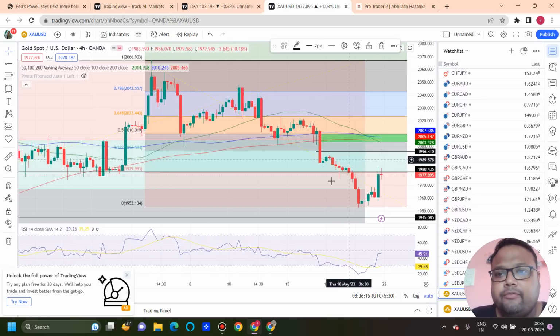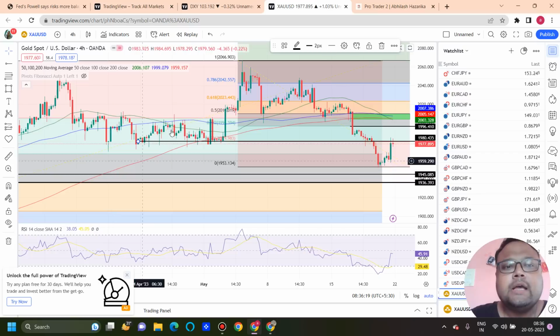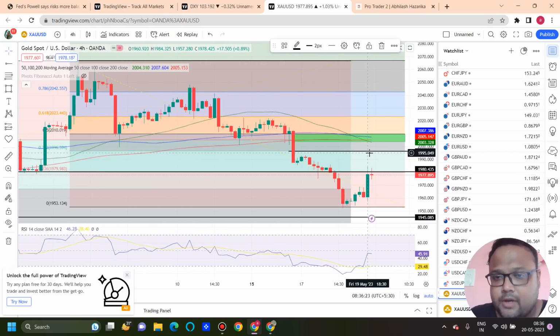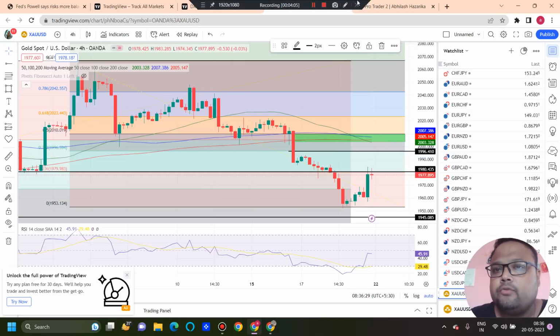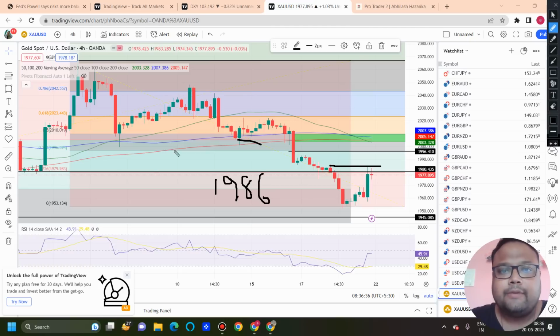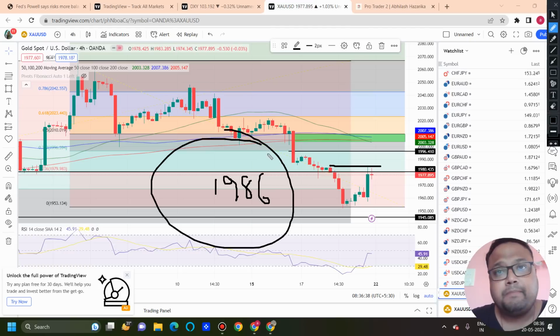Those who were thinking that Fibo really did the job, it is not only Fibo, it was the previous support that acted as resistance here. So on Monday, listen to me carefully, if gold tries to go up, you can look for a buy position above 1986. Above 1986, you can look for a buy position, and your next stop where you can look for a sell position is around 1996.